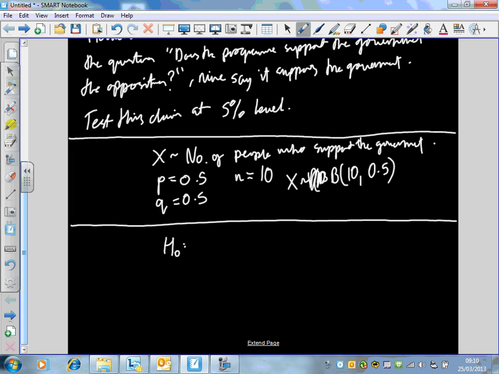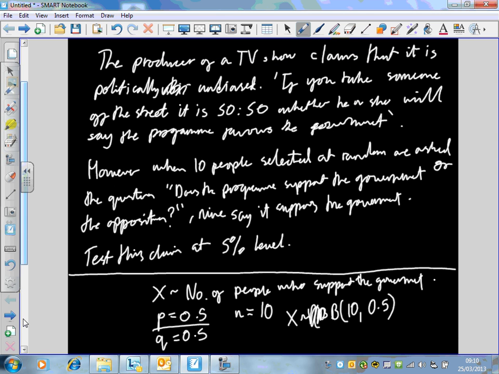Now let's set up the test. We have H0 is what? What is what we'd expect according to the producer? What would she say, Max? Well, that 50% said that it's biased and 50% said it's unbiased. So p is 0.5. Yeah, good. 0.5 there corresponds to H0. p is equal to 0.5. Now, H1. Can anybody tell me what is the difference with the H1 now? Look at the question.